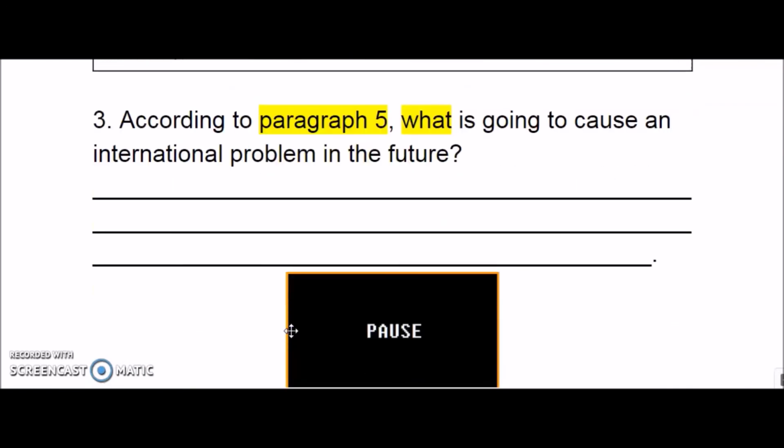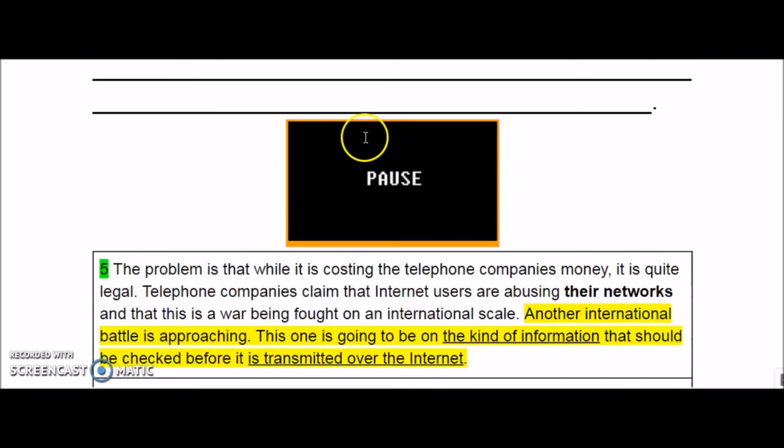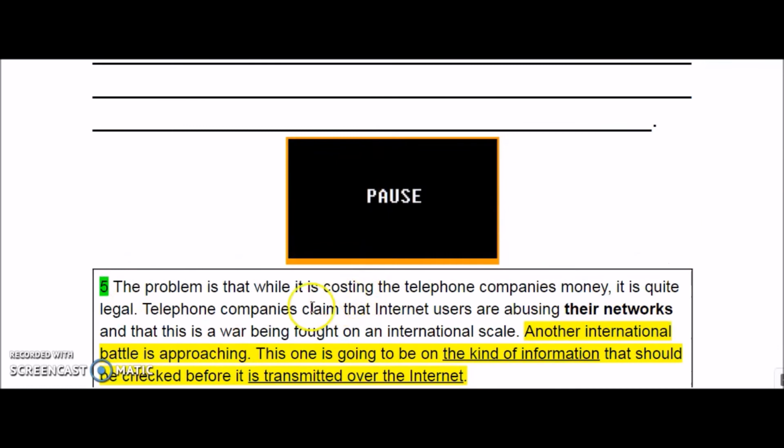Let's have a look at the third one. According to paragraph 5, what is going to cause an international problem in the future? So what is going to cause? So let's have a look at the paragraph 5 then. Okay, it says another international battle is approaching.